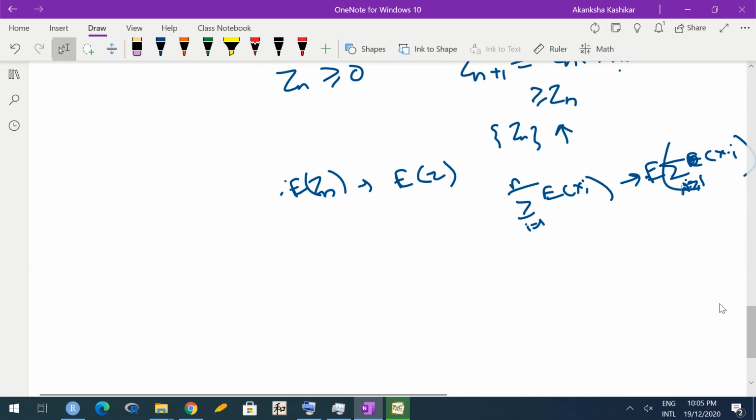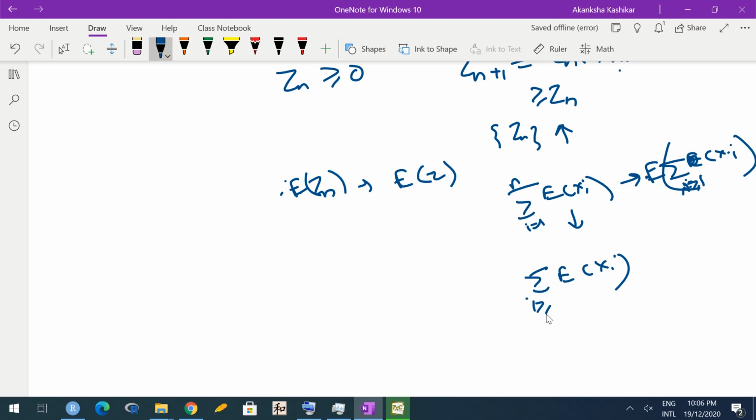So this series converges, but where would this series converge in general? Because this is a series, in general it would converge to its own infinite sum, meaning this should converge to the sum over expected xi, i greater than or equal to 1, because this is a series of expected xi. So we are claiming that these two are equal, because a series cannot converge to two different limits.